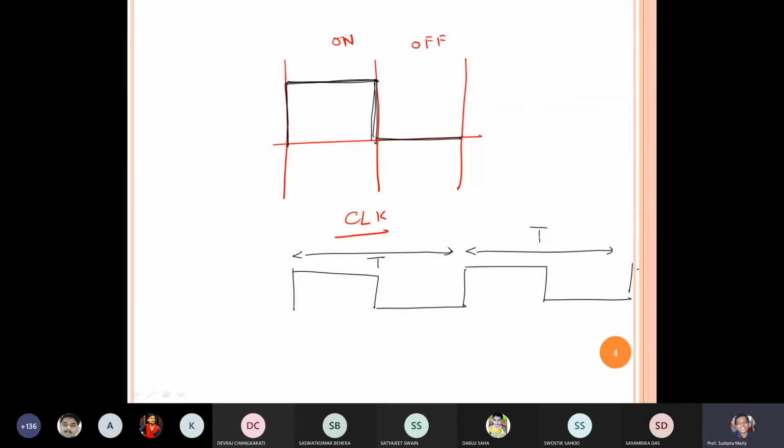Now assume three conditions. Here the first condition, here the second condition, here the third condition. Suppose the pulse is moving in this way. Here it is the upward direction, here it is the level direction, and here it is the downward direction. Cases 1 and 3 are called edge triggered.